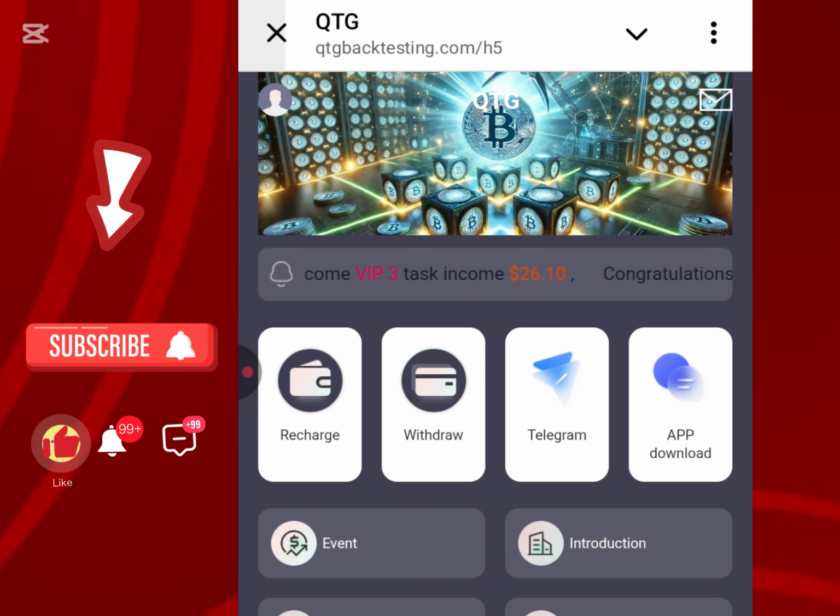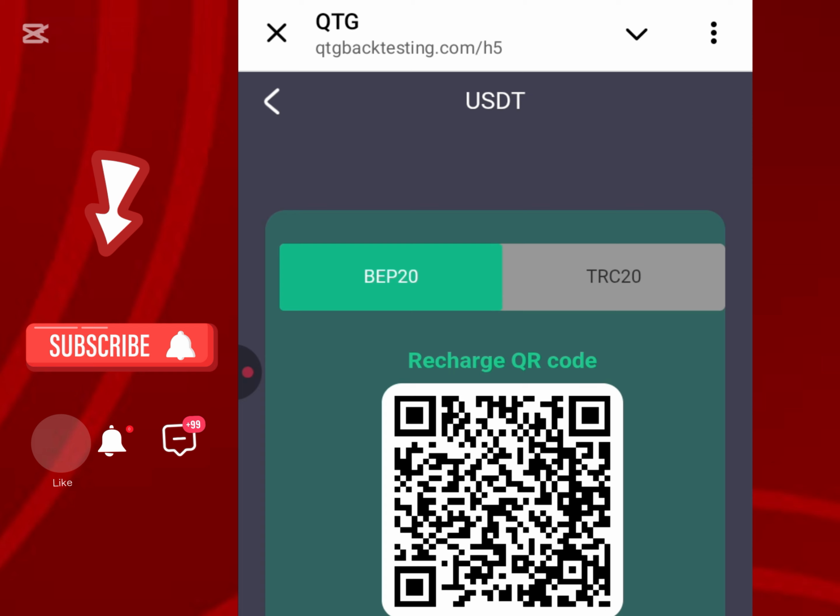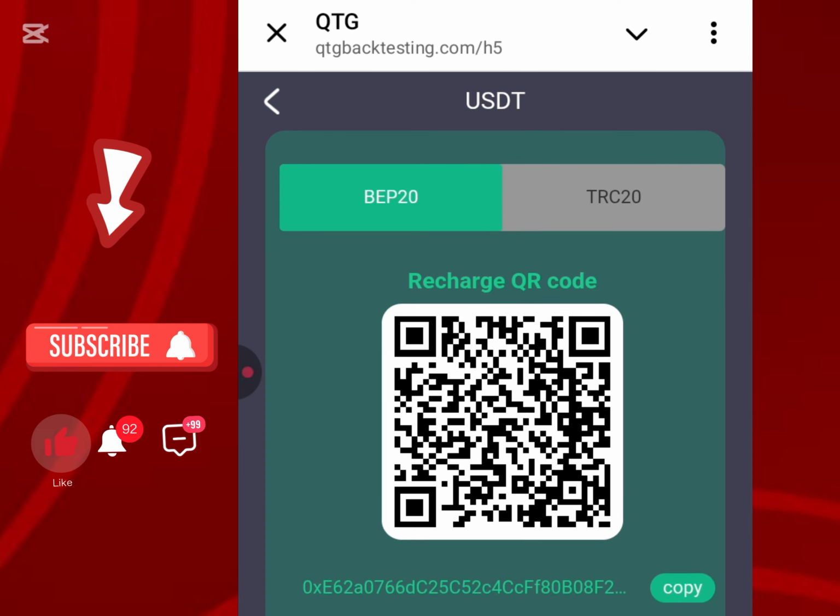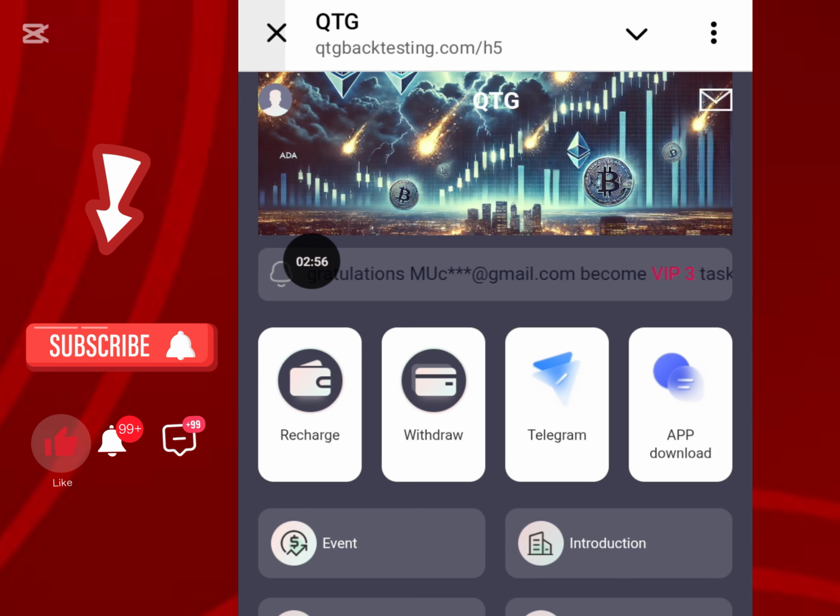You can see recharge boldly here. Click on recharge and then you choose any network. There is BEP20 and there is TRC20 network address. So for me, if you have been following me, I love to make use of BEP20. So after you are done recharging, you come down here and you click on withdraw.